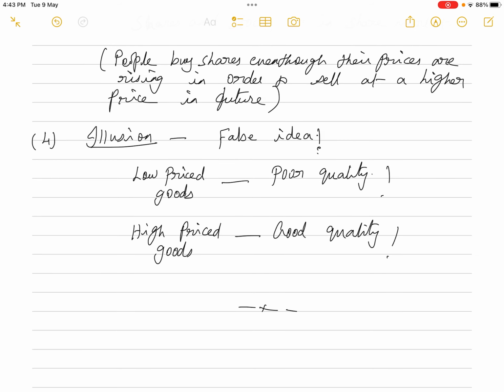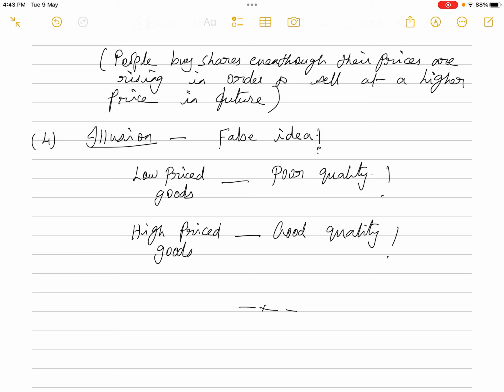Okay, then finally, one more reason for the direct relation between price and quantity demanded is something called illusion. Illusion in the sense, people are having a false idea, that only when the price of a commodity is high is it of better quality. If the prices come down, then the quality is not superior, it is inferior quality, the quality is not good. That's some kind of false idea on the minds of most consumers. People normally prefer only the branded commodities, isn't it? See, if the price of a Levi's jeans is 3000 or 4000, people think that okay, it is the original brand, we will buy.